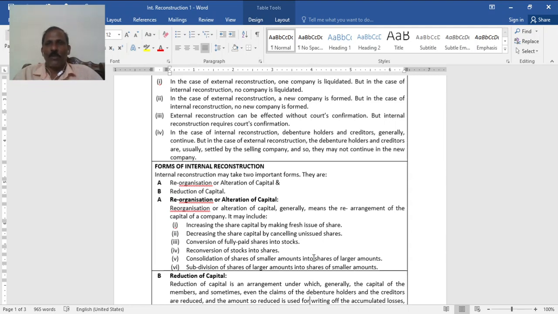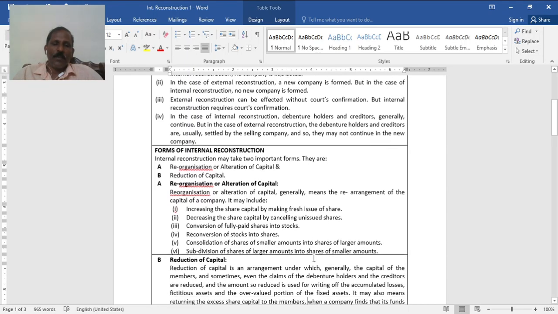Stock can be transferred just with share warrants. That is not allowed now, but for the purpose of holding, shares can be converted to stock. Fourth, reconversion of stock into shares. Fifth, consolidation of smaller amount shares into larger amount, or subdivision of larger amount shares into smaller amount. So these are the forms of reorganization or alteration.